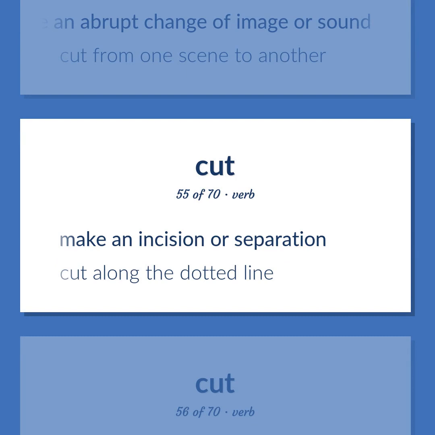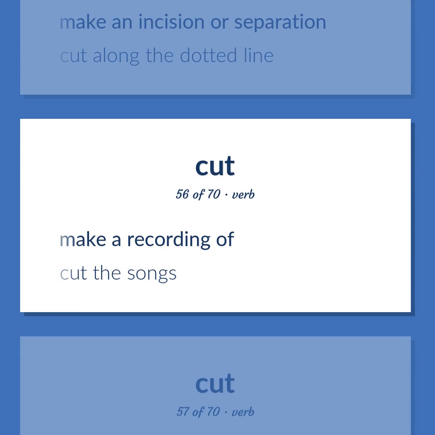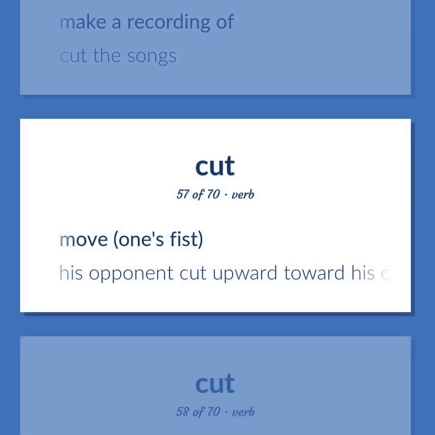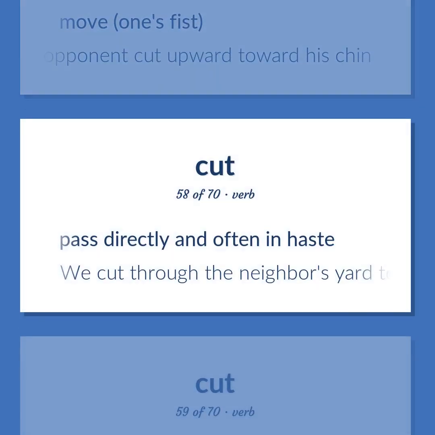Make an incision or separation. Cut along the dotted line. Make a recording of. Cut the songs. Move one's fist. His opponent cut upward toward his chin. Pass directly and often in haste. We cut through the neighbor's yard to get home sooner.